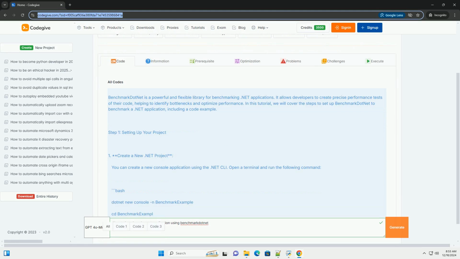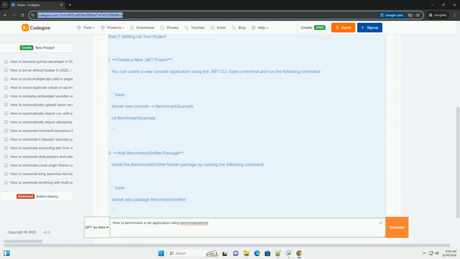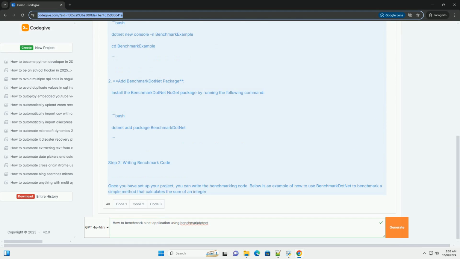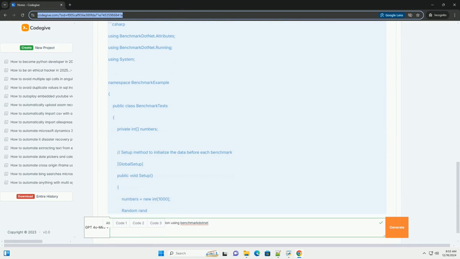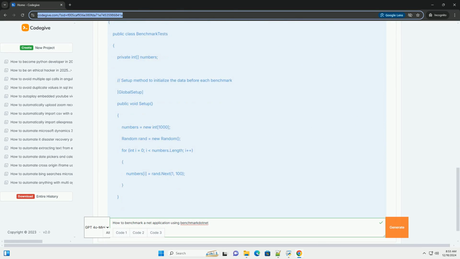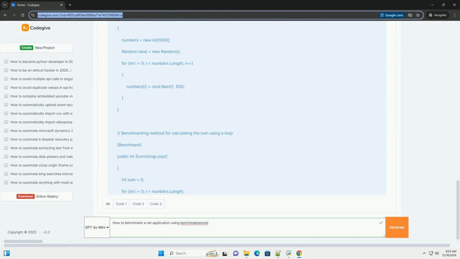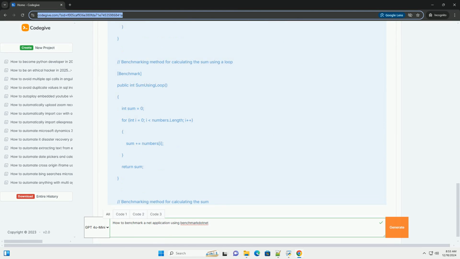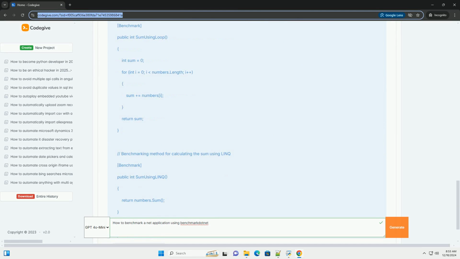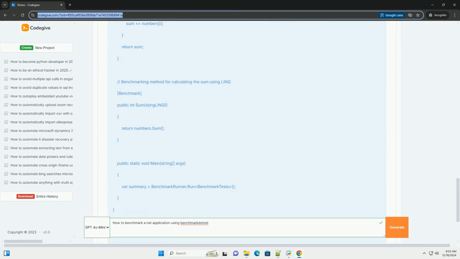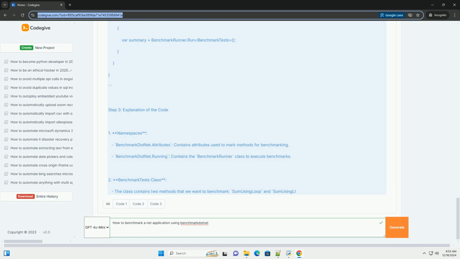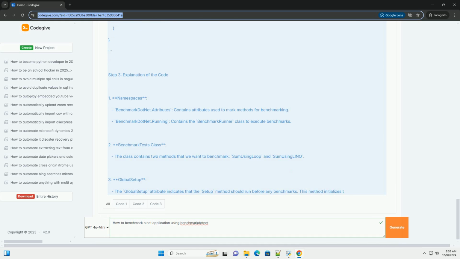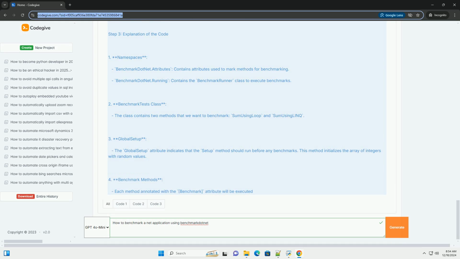Benchmark.net is a powerful and flexible library for benchmarking .NET applications. It allows developers to create precise performance tests of their code, helping to identify bottlenecks and optimize performance. In this tutorial, we will cover the steps to set up benchmark.net to benchmark a .NET application, including a code example.